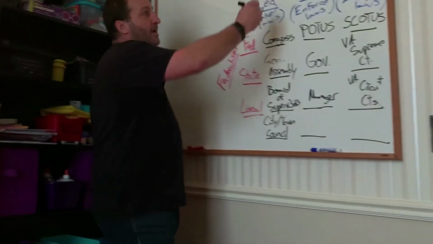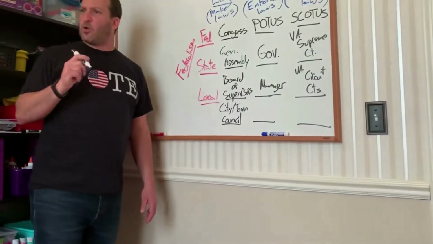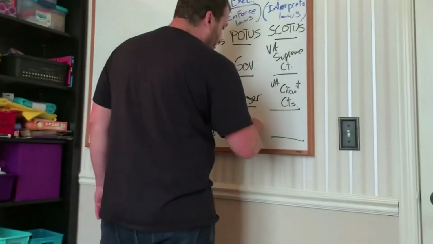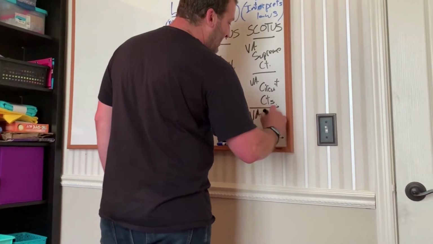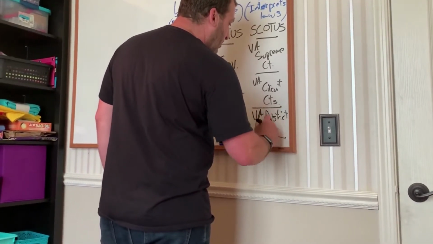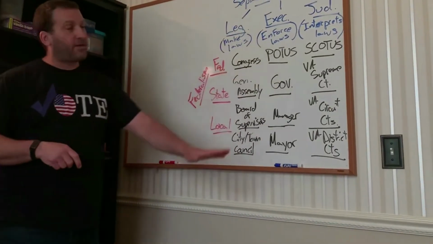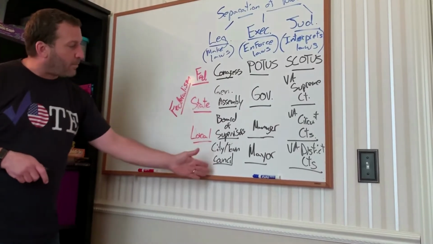Very good. All right. And then the executive in the town of Haymarket. Who's the top executive in the town of Haymarket? Mayor. The mayor. Very good, Ellie. The mayor. And then we also have Virginia District Courts.